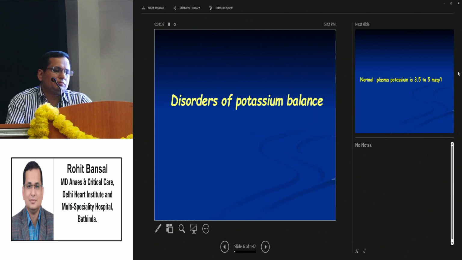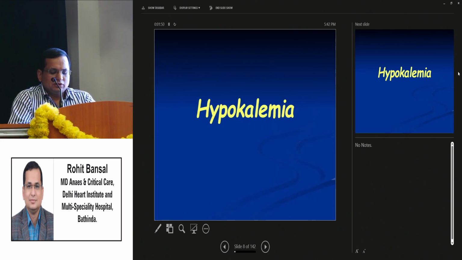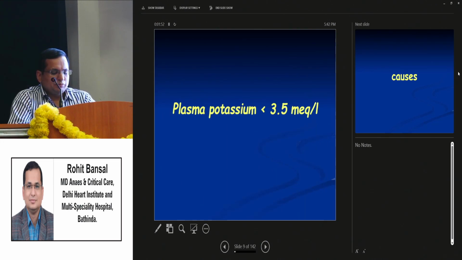Now coming to disorders of potassium balance. Potassium, both hypo and hyper, can be life-threatening. So we'll be discussing potassium first. Normal plasma potassium concentration is 3.5 to 5 milliequivalents per liter. First of all, hypokalemia. Hypokalemia is plasma potassium less than 3.5 milliequivalents per liter.